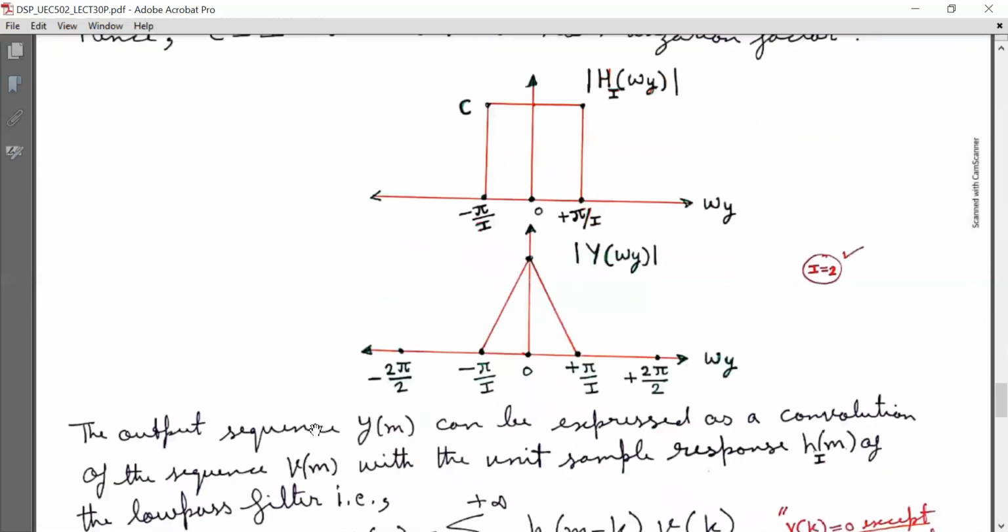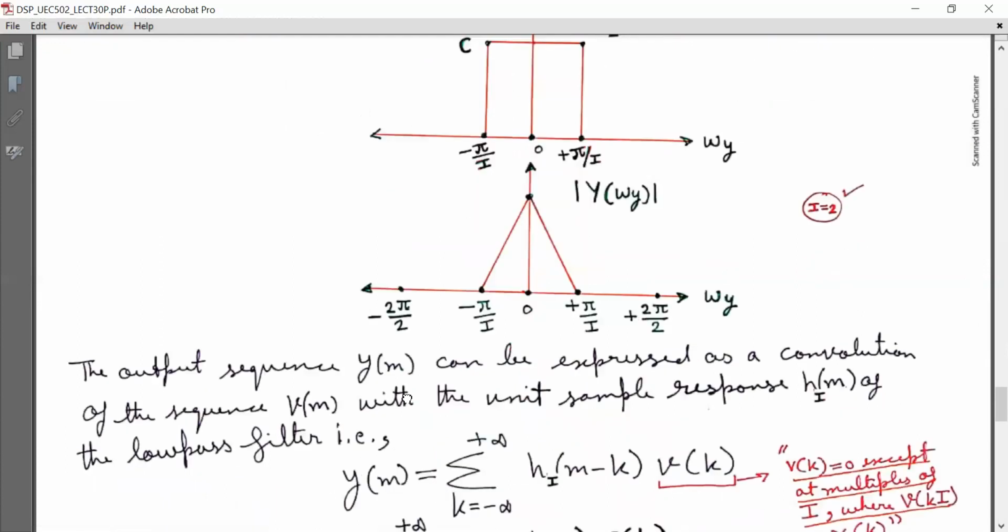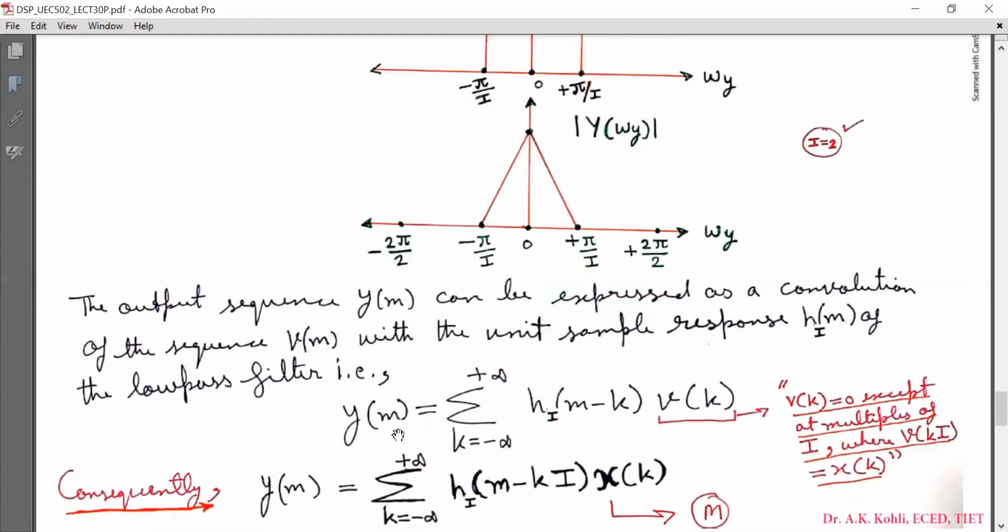The output sequence y[m] can be expressed as a convolution of the sequence v[m] with unit sample response h_I[m] of the low pass filter. By using the simple convolution sum formula, y[m] is equal to summation k running from minus infinity to infinity h_I[m minus k] v[k]. But we know that v[k] is 0 except at multiples of I, where v[kI] is equal to x[k].